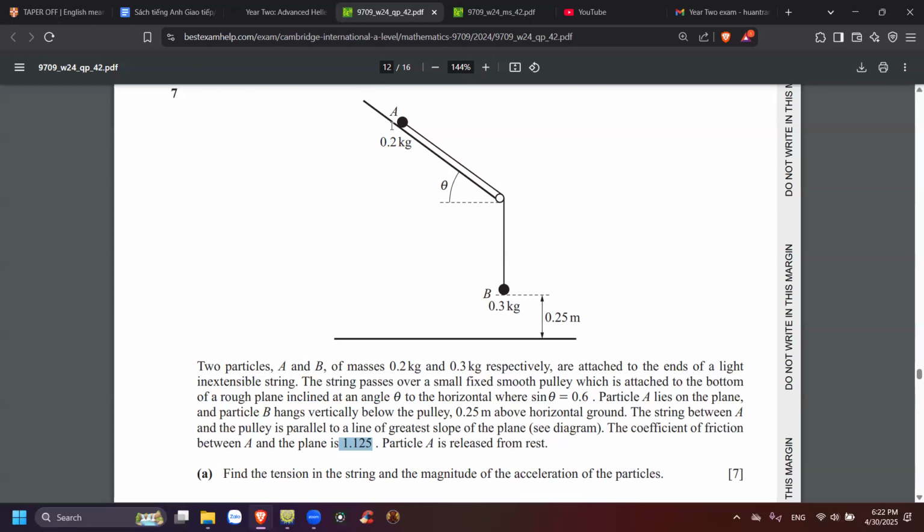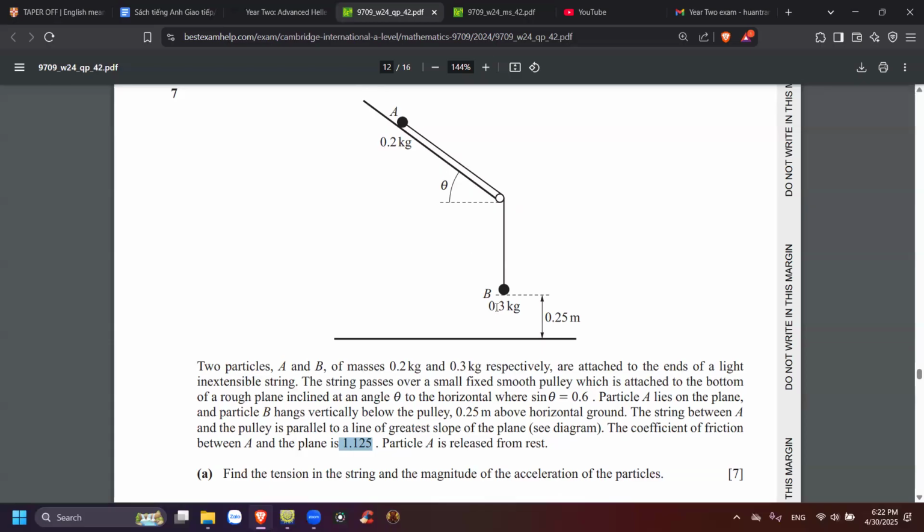And then what else? And then we use tension. Of course, there's a tension pulling. Is the tension the same for this object and the other object? Hai cái tension đối với cái A, cái tension đối với cái B nó có giống nhau không ta? Should be the same, right? Yeah, I think it should be the same, of course.